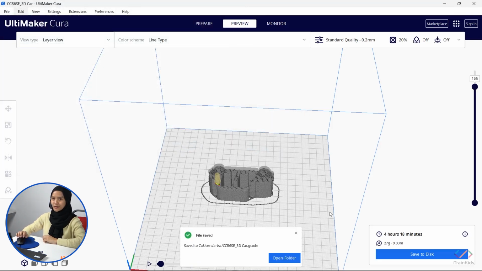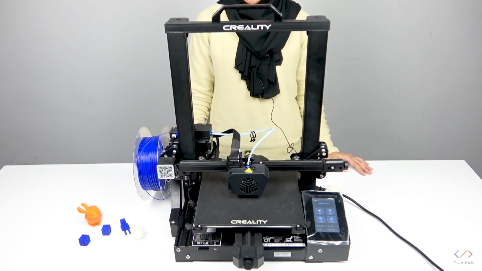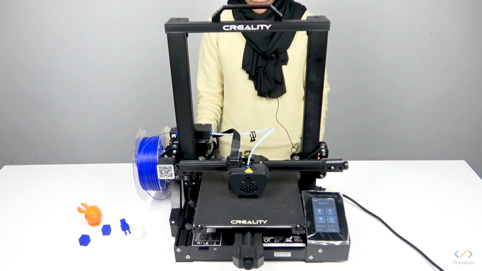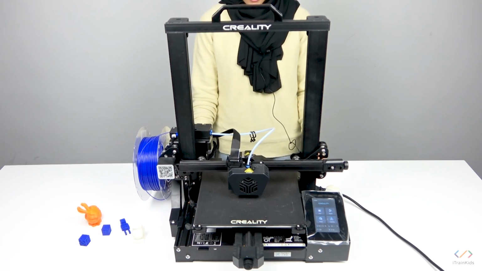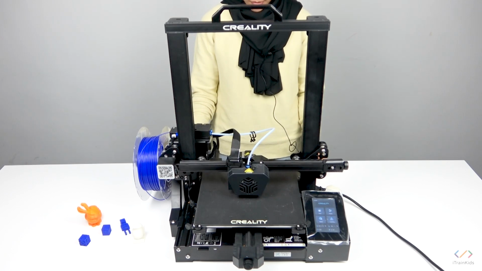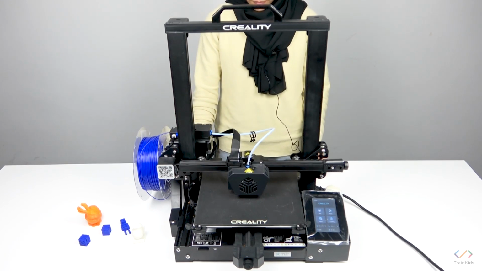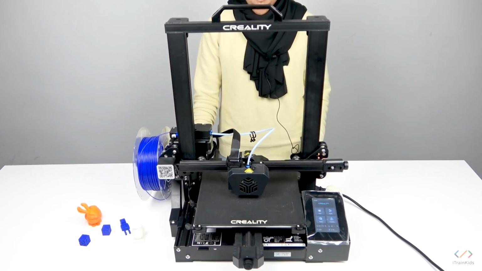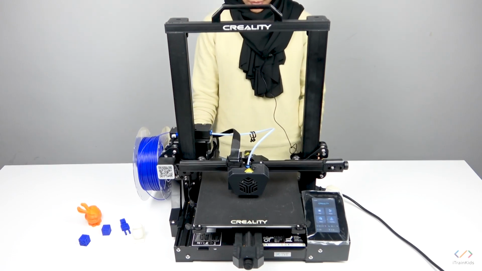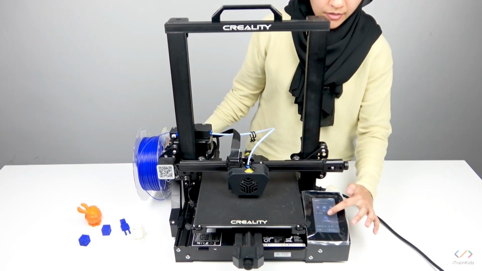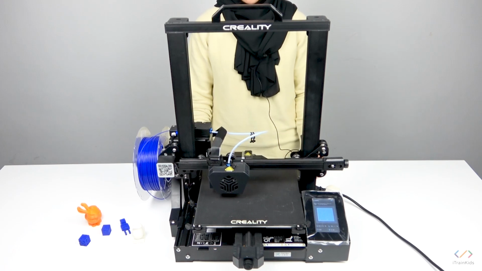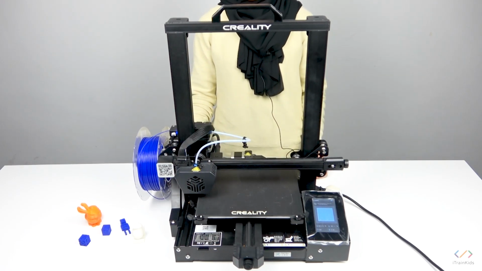Now you are ready to print out your model. Okay, now we are going to start to print out our model. Firstly, we have to level our 3D printer. Leveling a 3D printer is the process of calibrating the height of the print bed to ensure it is the correct distance from the print nozzle across its entire surface. Having a level bed will result in fewer print failures, higher quality prints, and is the key to getting a great first layer on all of your prints. First, you have to click on leveling and then click on auto level. This will make our 3D printer to level by itself.